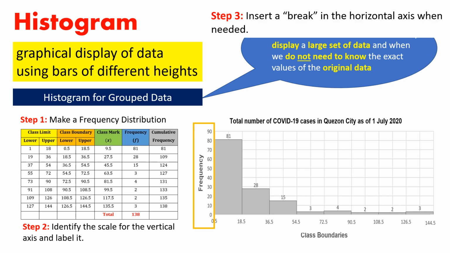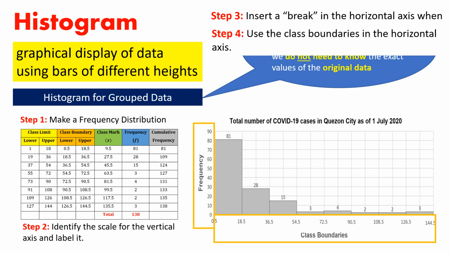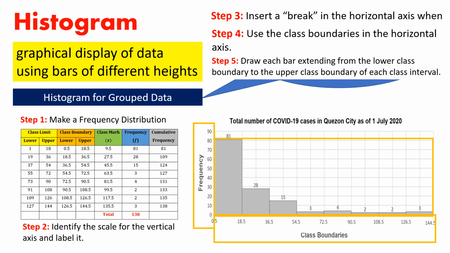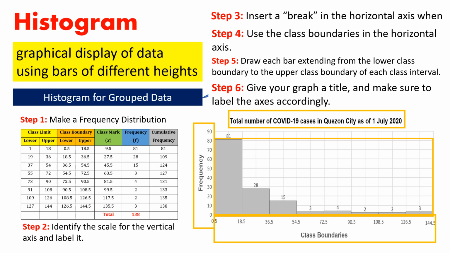Step 3. Insert a break in the horizontal axis when needed. Step 4. Use the class boundaries in the horizontal axis. Step 5. Draw each bar extending from the lower class boundary to the upper class boundary of each class interval. Note that the height of each bar should be equal to the frequency of its corresponding class interval. Step 6. Give your graph a title and make sure to label the axis accordingly.